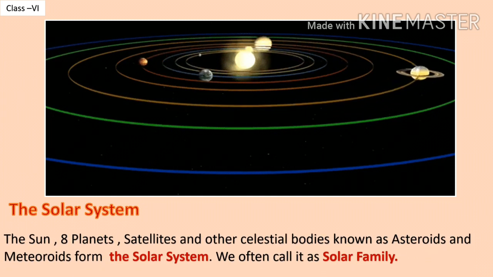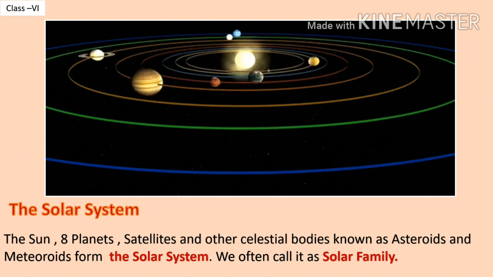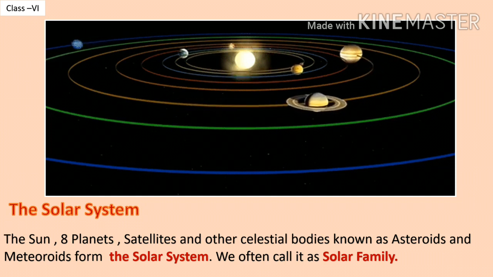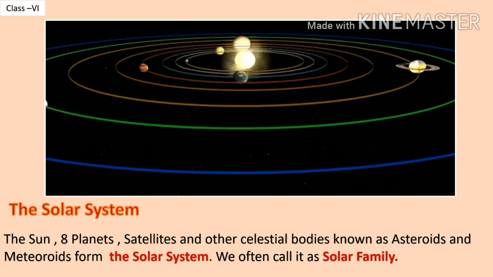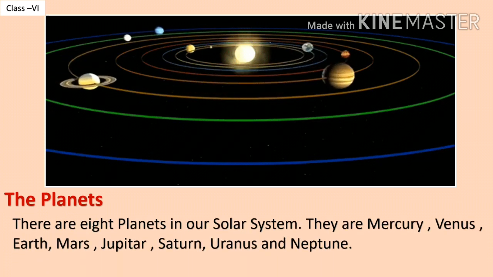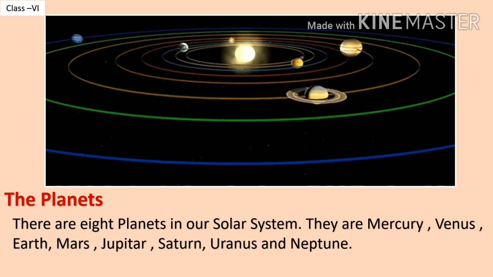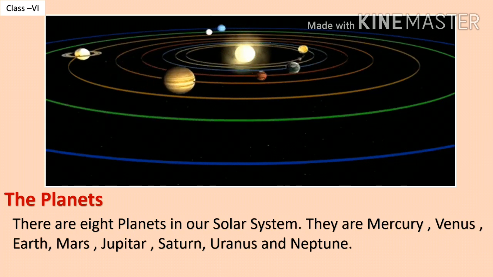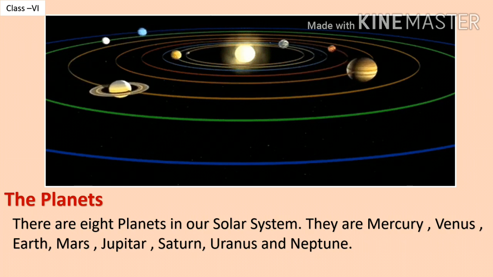The sun, 8 planets, satellites and other celestial bodies known as asteroids and meteorites form the solar system. We often call it the solar family. There are 8 planets in our solar system. They are Mercury, Venus, Earth, Mars, Jupiter, Saturn, Uranus and Neptune.